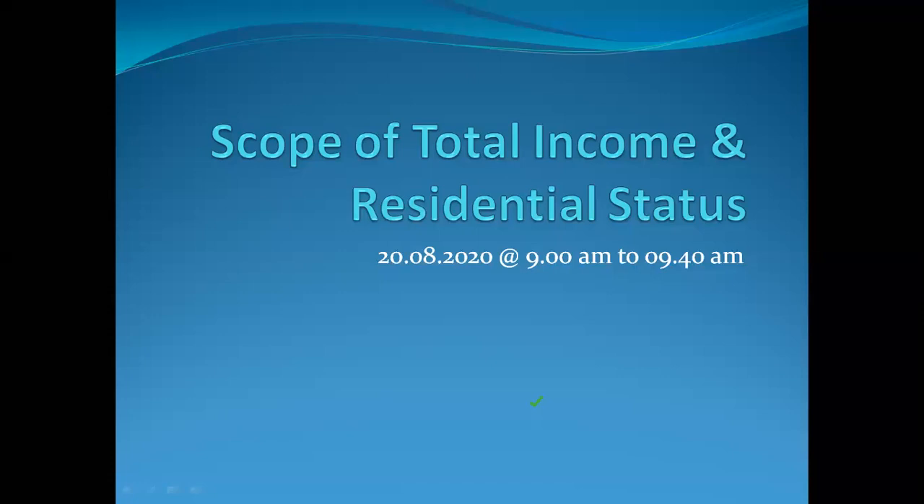Right. So today in class, the scope of total income and the residential status. This is Unit One. In Unit One, we can expect 17 marks, with 2 mark questions, 5 mark questions and 10 mark questions.